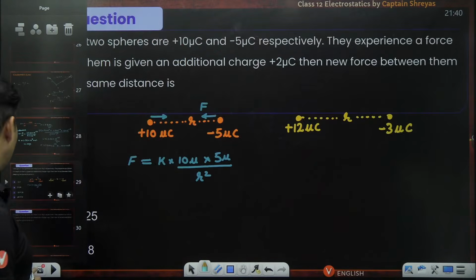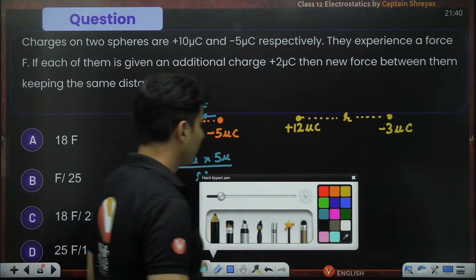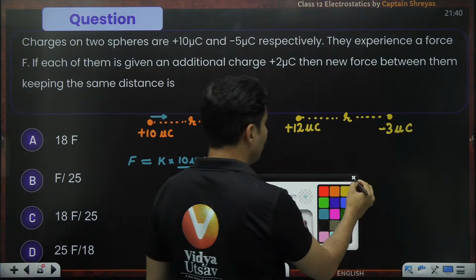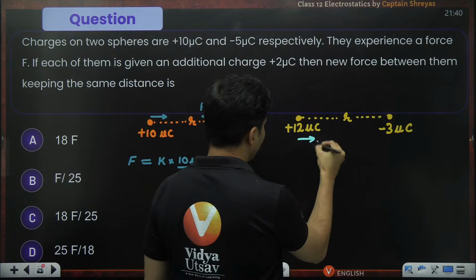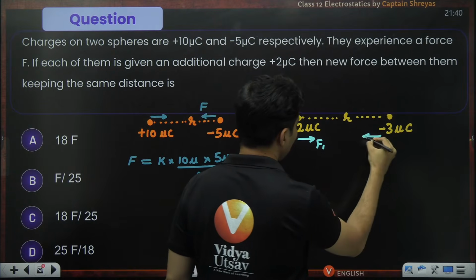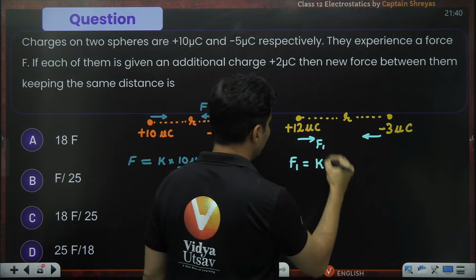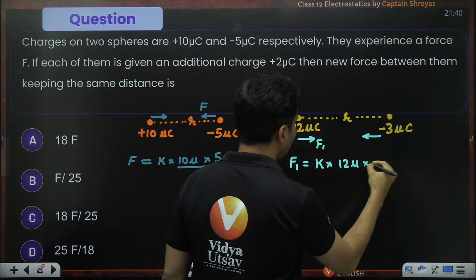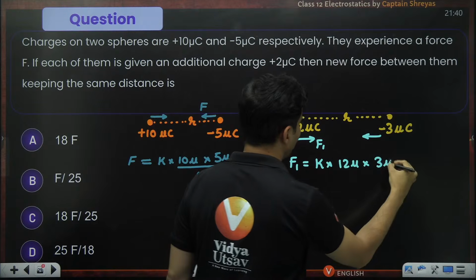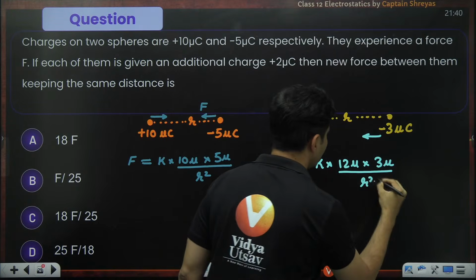Forgot. Okay, no issues. Happens. Still, there will be attraction only between them. Let's say the new force is F1. What will that F1 be? Coulomb constant, charge 1 multiplied by charge 2, which is 3 micro, whole thing divided by R square.